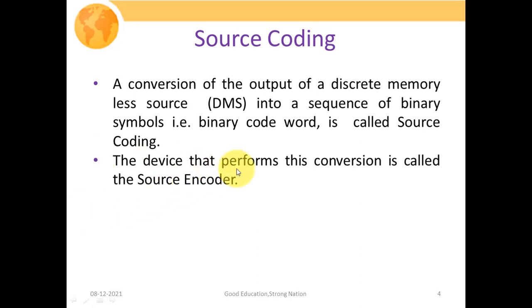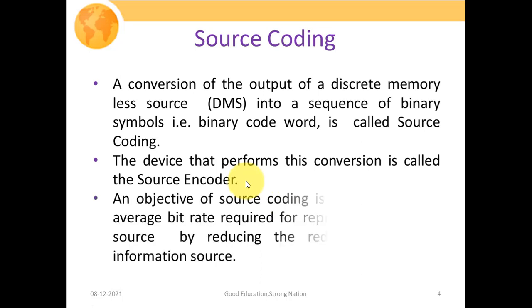The device that performs this conversion is called the source encoder. Another insight about your source encoder is that we just have to reduce the redundancy. This we had already seen.